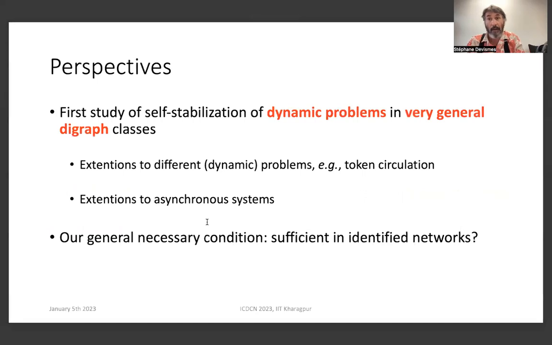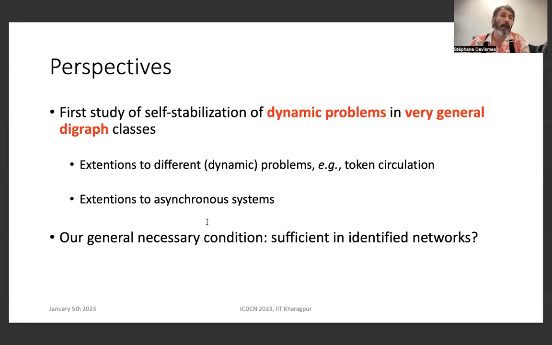For the perspective, this paper is the first study of self-stabilization of dynamic problems in very general digraph classes. And so, of course, we have to extend this first experience, for example, by considering other problems, in particular dynamic problems such as token circulation.